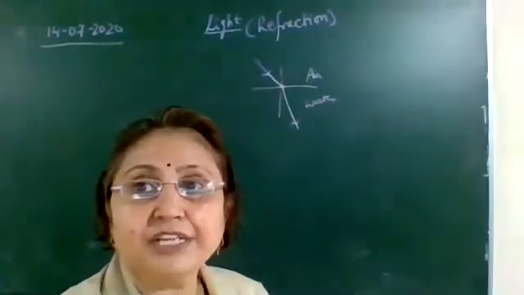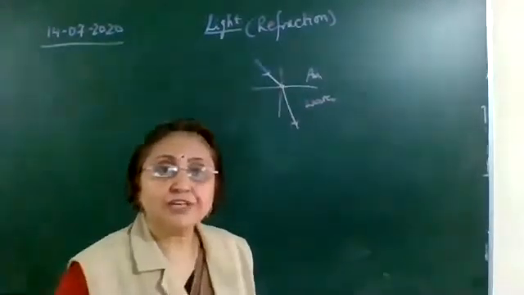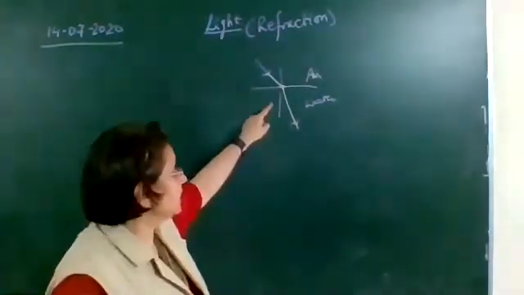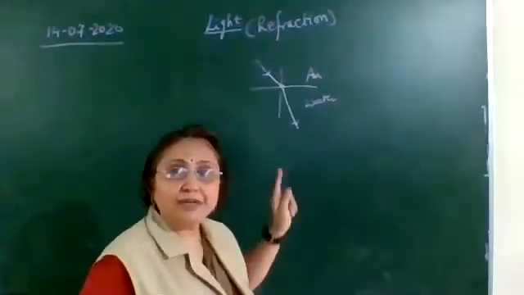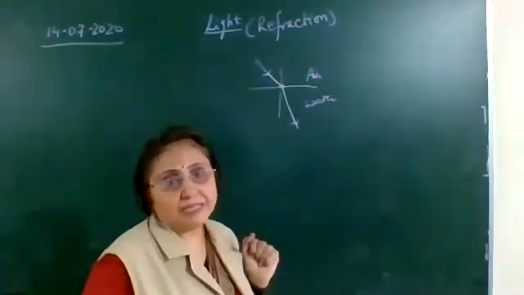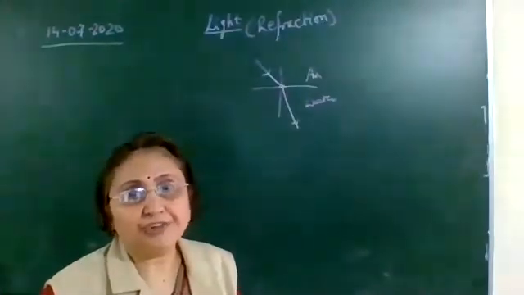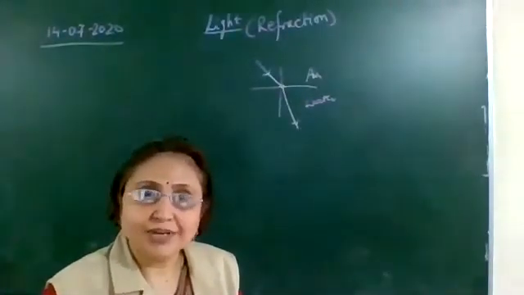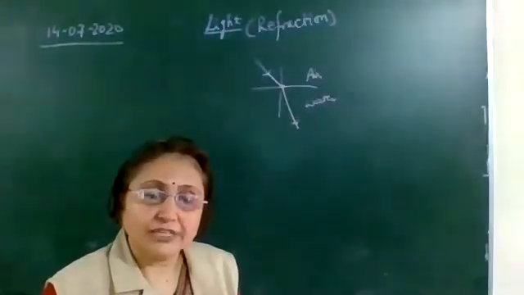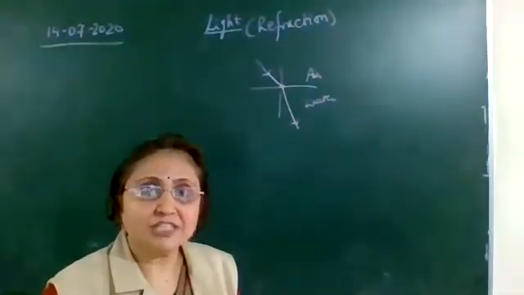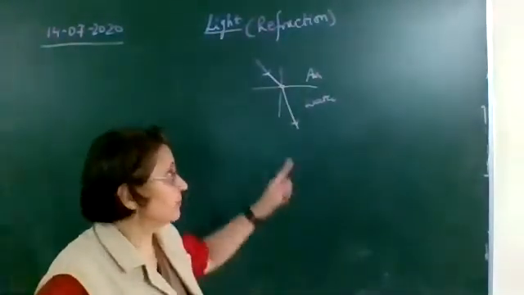As it is entering into the second medium, the speed of the light is changing. Like here, the speed of the light is becoming less. So that is why it bends. As the speed of the light is different in different media, that is why the refraction occurs. So the refraction is due to the change in the speed of light in different media.